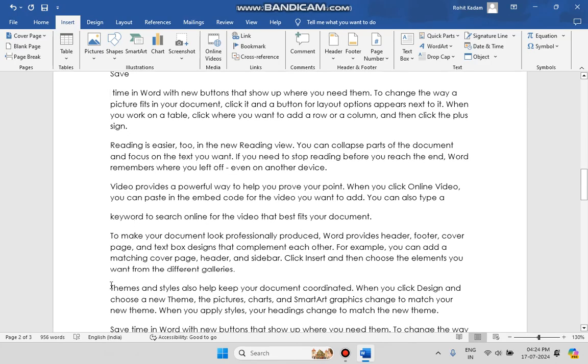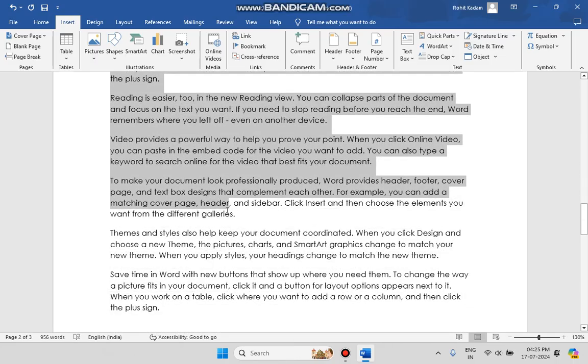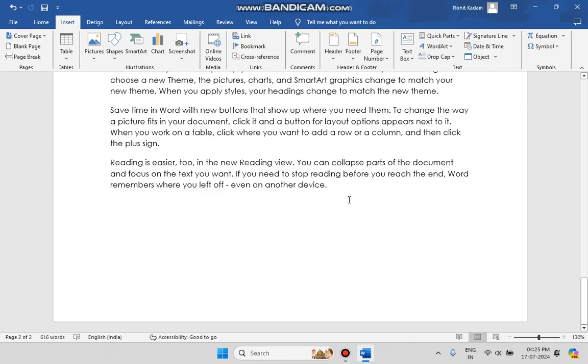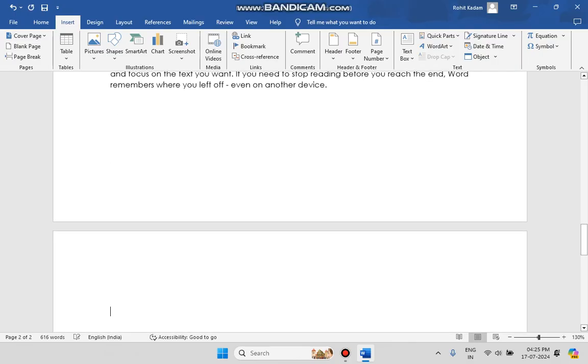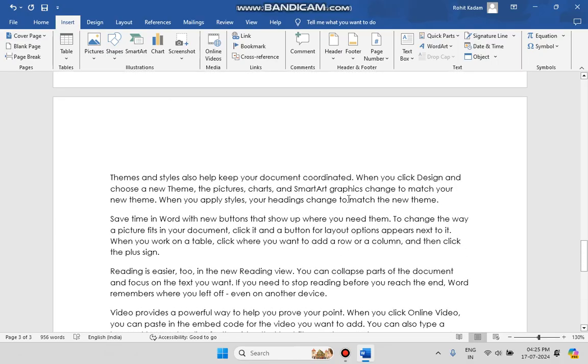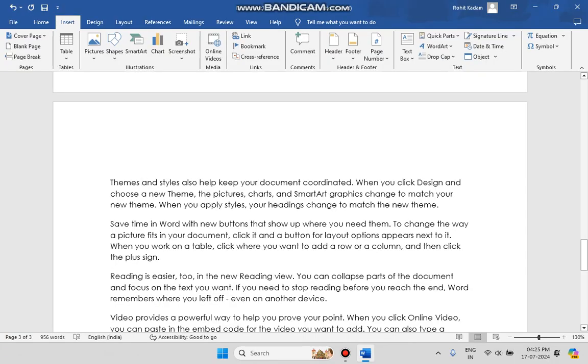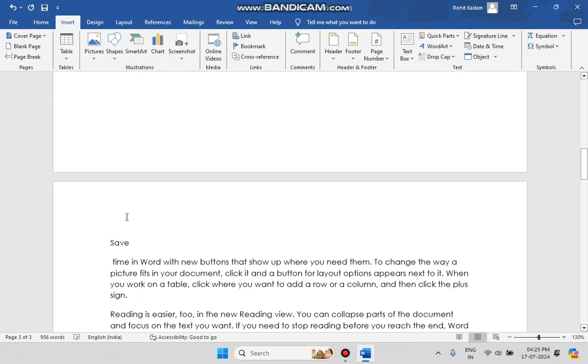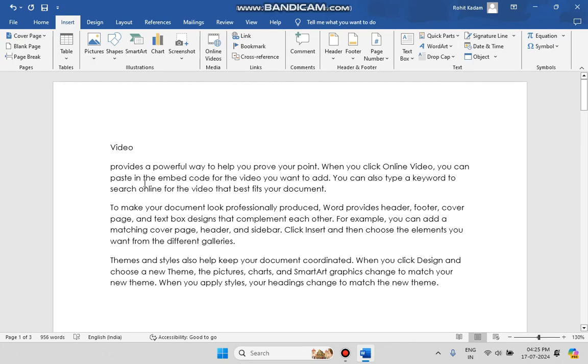Just understand, I'm just showing you something. Let me take it from over here to the next. Enter, enter, enter, enter. Next page. Putting information over here. This is the third page, about the themes. Themes, after that save, and after that video. Okay, let me put the bookmark.